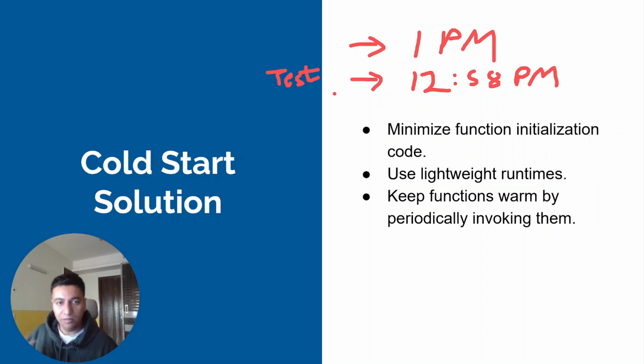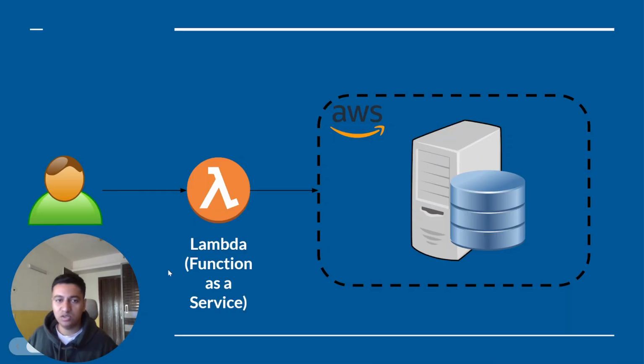So after 2 minutes, when it runs actually at 1 p.m., it will already have all those resources created in the background, so you will not face the cold start situation because AWS is not destroying these resources instantly. Once you run your Lambda function, it will take a couple of minutes before it destroys those resources. That is why, if you periodically warm your Lambda functions, then your cold start issue will not be there.